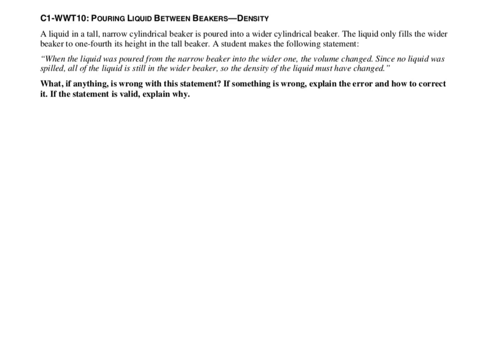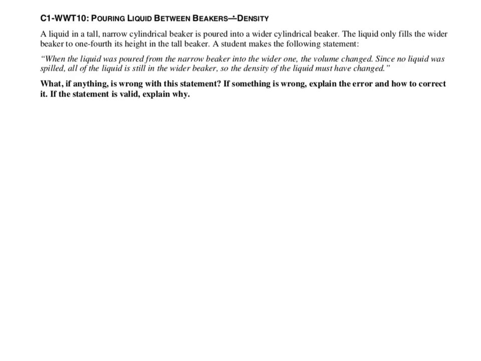A student makes the following statement. When the liquid was poured from the narrow beaker into the wider one, the volume changed. Since no liquid was spilled, all of the liquid is still in the wider beaker, so the density of liquid must have changed. What, if anything, is wrong with the statement? If something is wrong, explain the error and how to correct it. If the statement is valid, explain why.